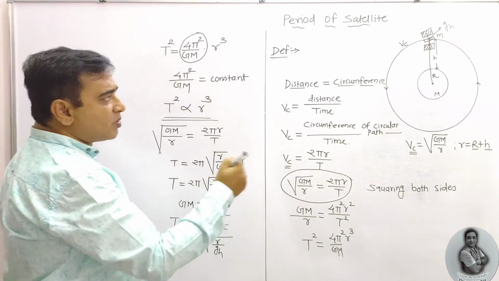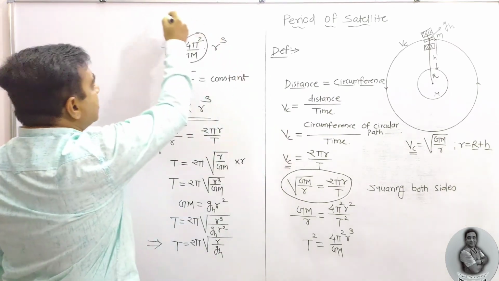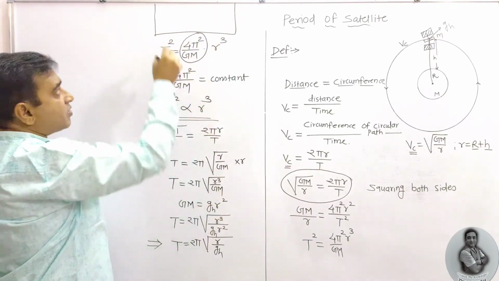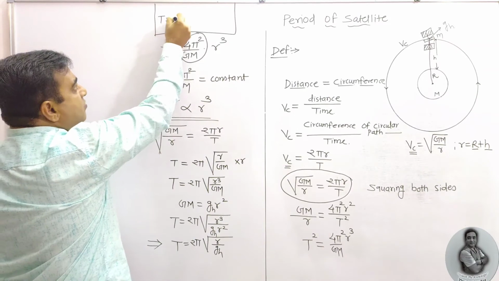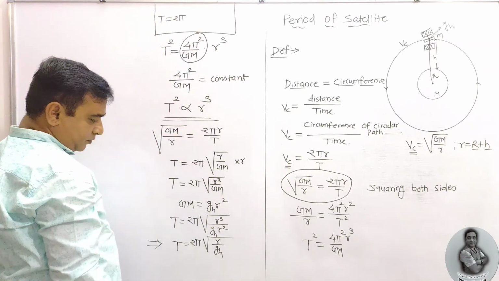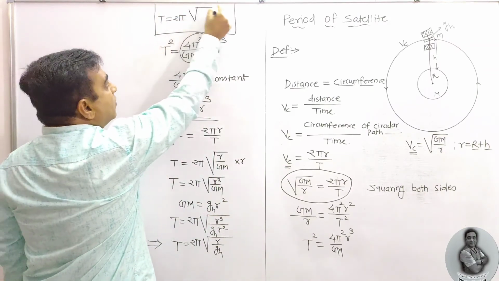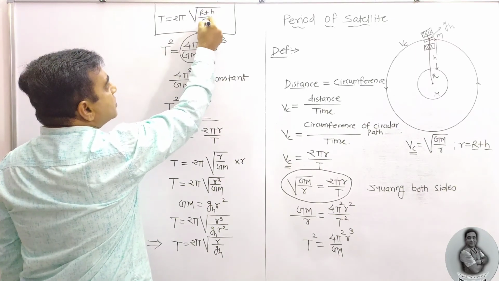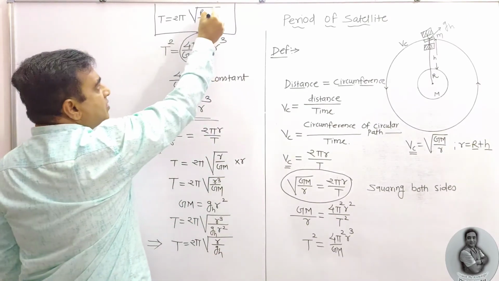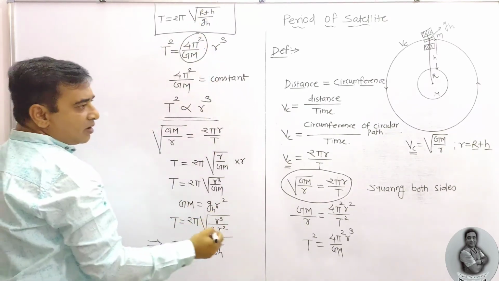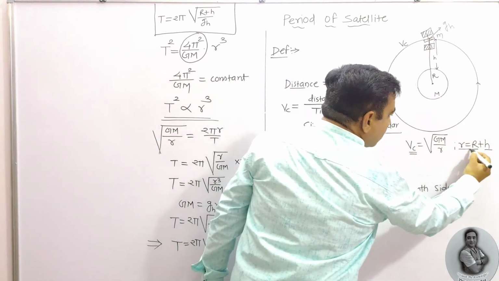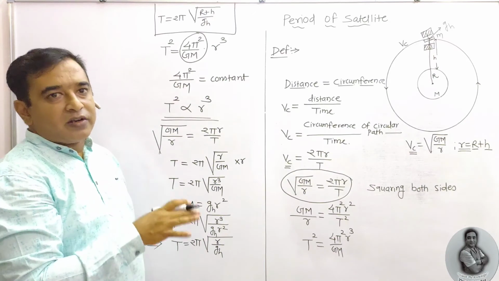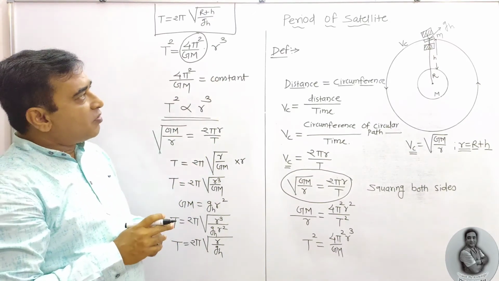This equation can also be written as t is equal to 2 pi into under root of R plus h upon g_h. Why R plus h? Because we know that small r is equal to R plus h. This is the final, modified time period formula.